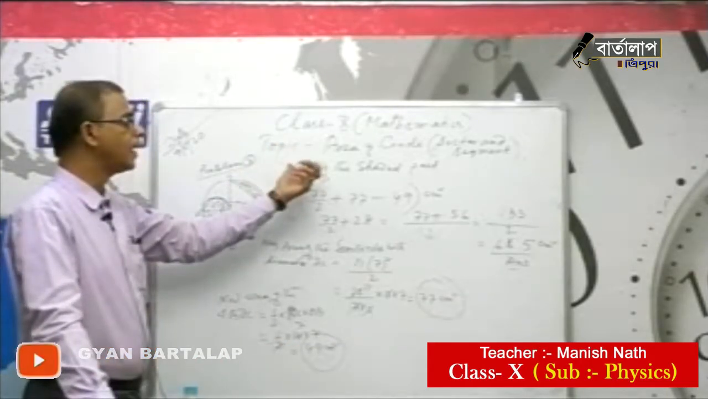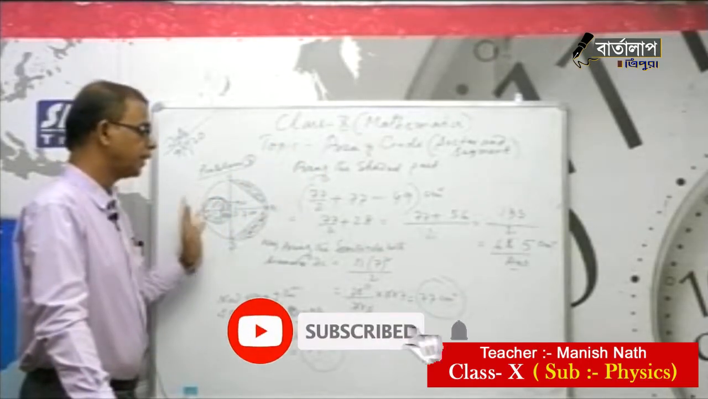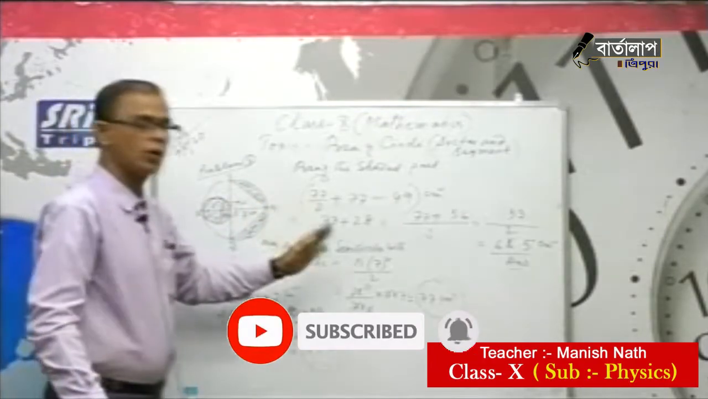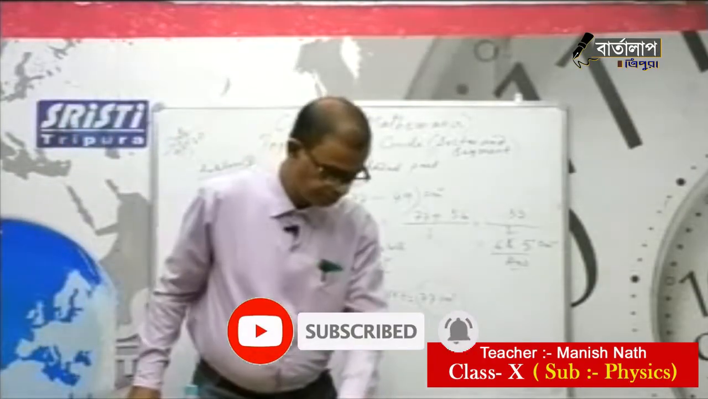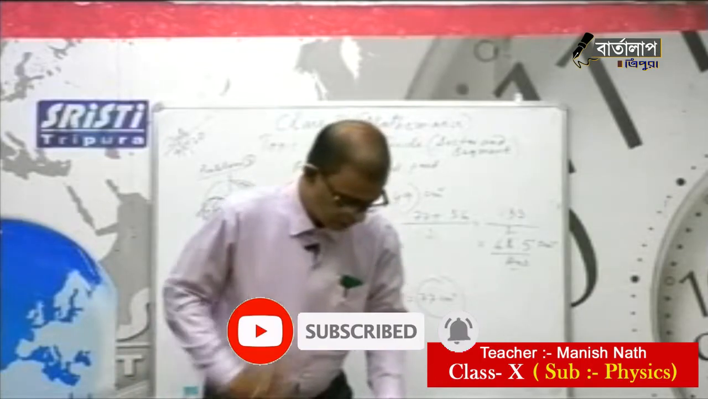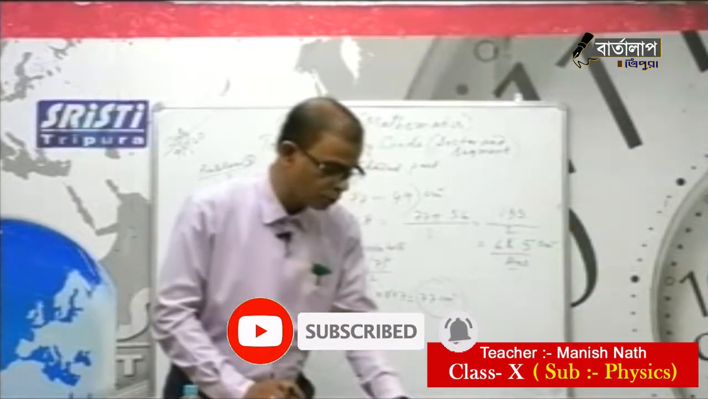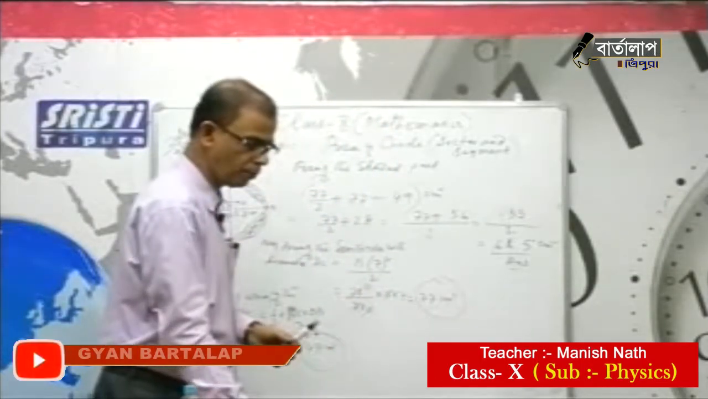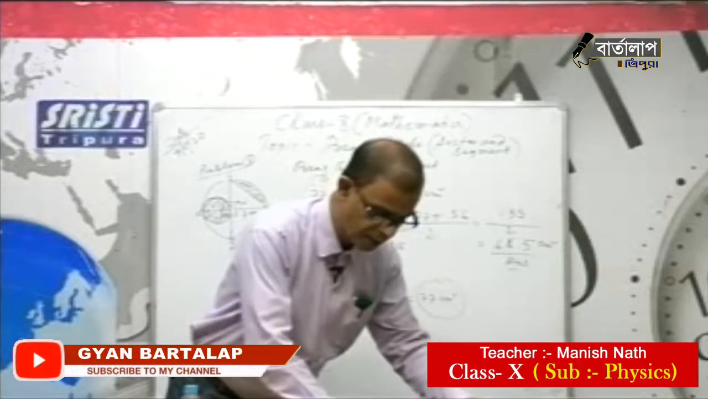So this way we can calculate the shaded part related to the circle area. You have to calculate part by part. This is the last sum from this area related to the circle. Now see one more, it is a little big sum. You have to understand this one.